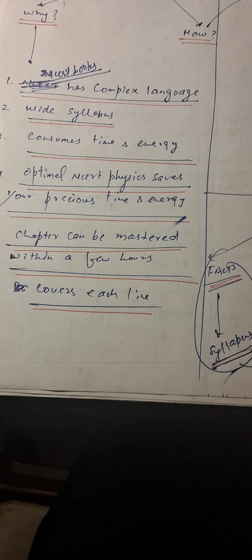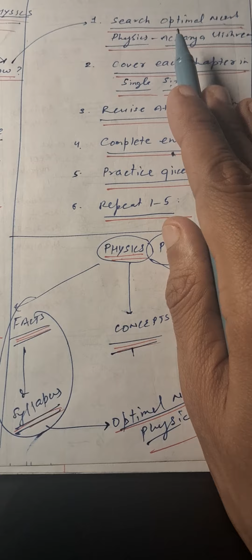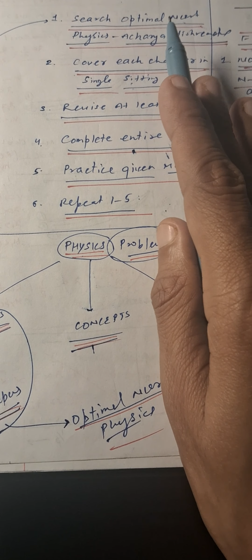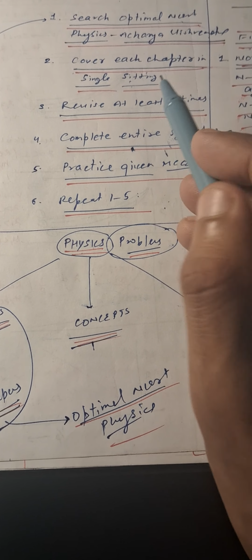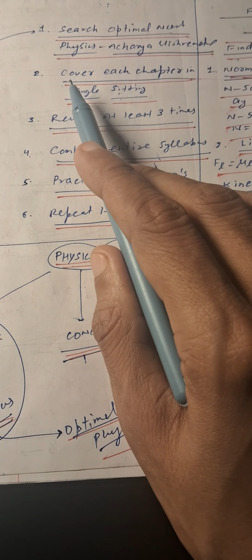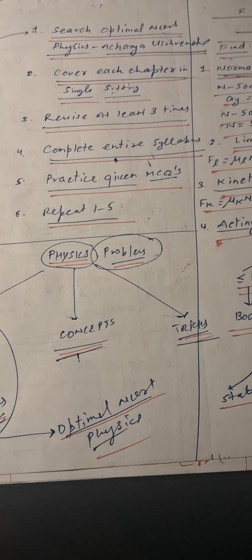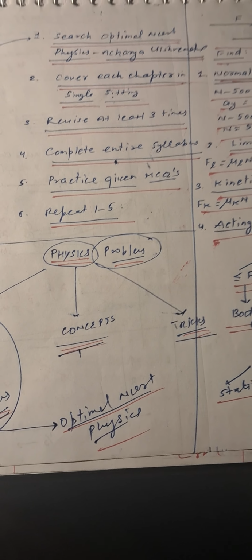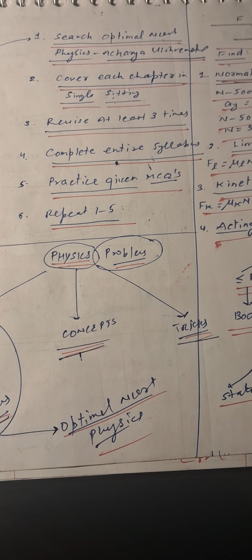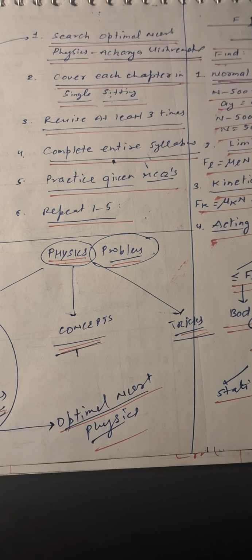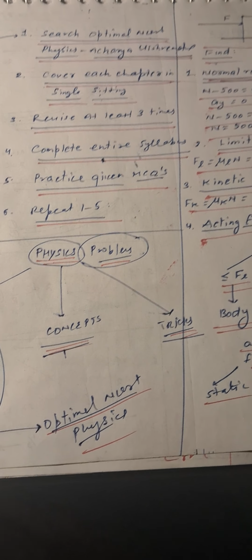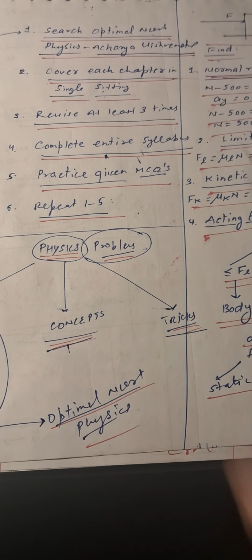Next is that it covers each line, as I have already explained. Now, how you can use it. The first thing is that you can search Optimal NCERT Physics by Acharya Vishwendra. You can Google it. I have my books with the same name. Then you just cover each chapter in a single sitting. As I explained earlier, each chapter comprises 300 to 350 questions, and it is possible to cover the entire chapter in a single sitting. If not possible, then cover it in parts, but make sure that you cover most of the questions in the minimum number of sittings.